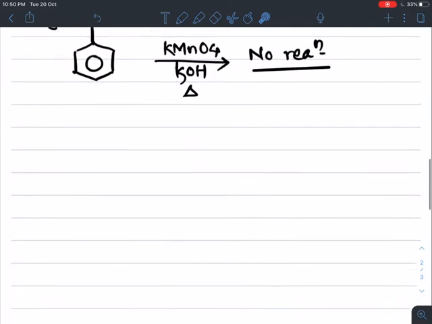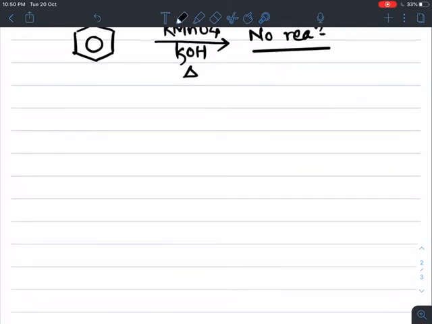Now there is one more method: we can prepare aromatic carboxylic acids from alkenes.